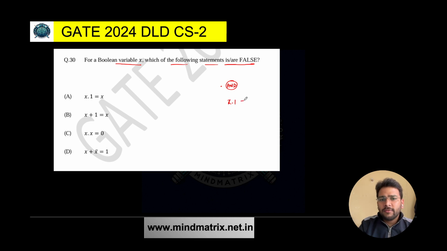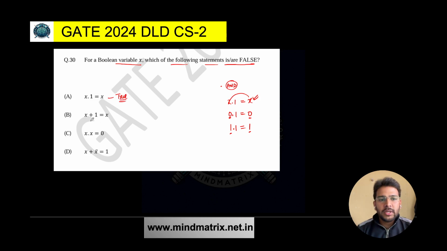I'm giving you a further explanation. Let's say x value is 0 because it is a Boolean variable. What will be the result? The result will be 0 because you are performing the AND operation. In case of AND, if any one value is 0, the result will be 0. If let's say x value is 1, in that case 1 AND 1 will give you 1. Now all are 1s, so the result will also be 1. So ultimately, the result depends on the value of x. So definitely this is correct. This is true.